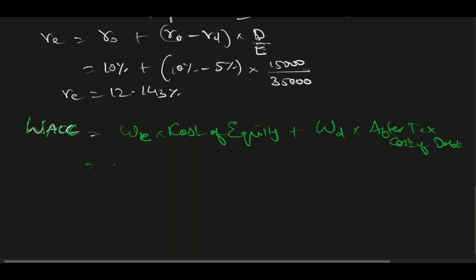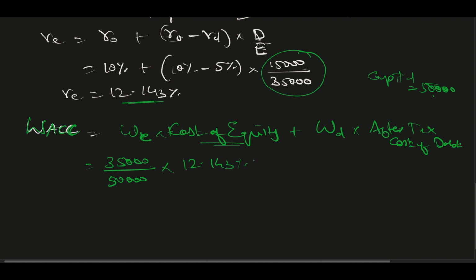So weight of equity will be 35,000 equity out of the total capital of 50,000, because this debt and equity becomes the total capital. So 35,000 by 50,000 into cost of equity, 12.143%.